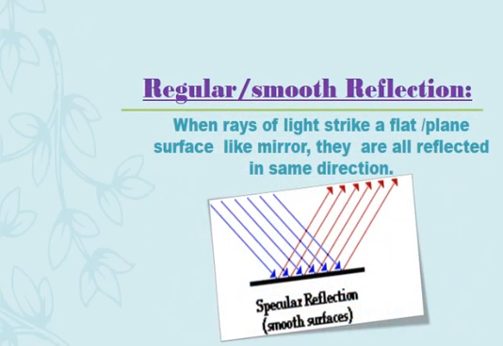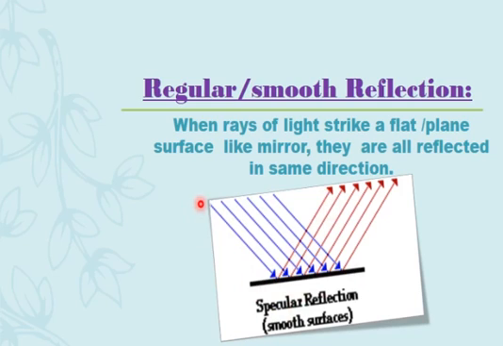Now, before going to the detailed phenomenon of reflection, we have to see a kind of reflection. When light strikes a flat or plain surface like a mirror or smooth aluminium foil, all the light is reflected in the same direction. The blue lines you can see in the picture are light rays parallel to each other. They all come from the source and strike onto the plain, smooth surface, and you can see that all light is reflected.